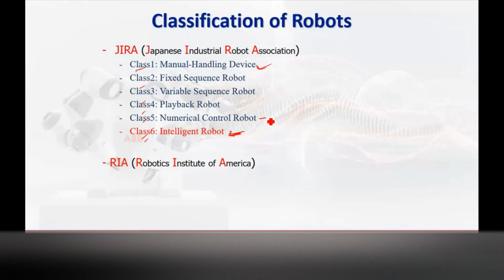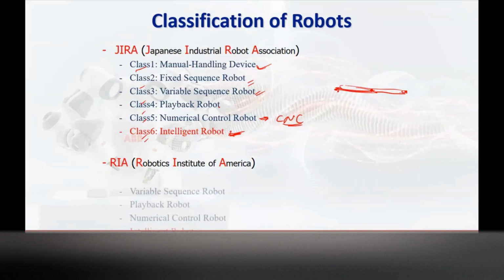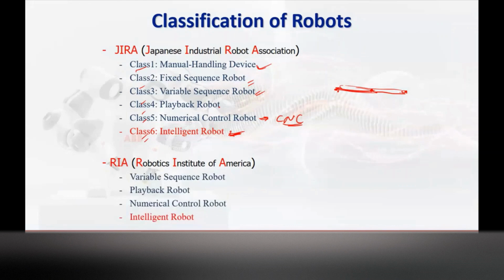The numerical control robot: you might have seen CNC machines in your first year lab maybe. Those are numerically controlled. You fix the point, and after that your machine will work. Playback robot is where you teach point A, point B, point C, then continuously run it, and it will do the operation on those points. Then variable sequence robots, then fixed sequence robots. All these are outdated now. Similarly, there are 4 classifications given by the Robot Institute of America: variable sequence robot, playback robot, numerical control robot, and intelligent